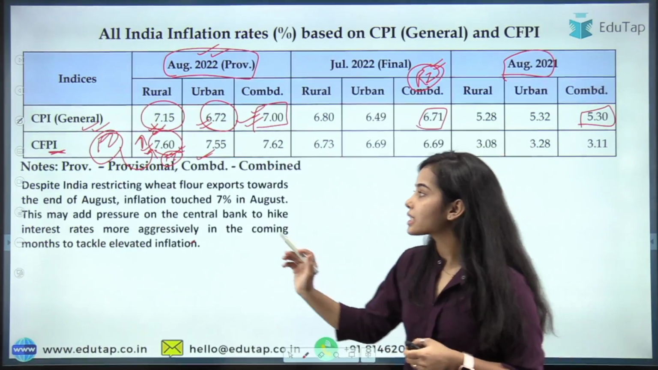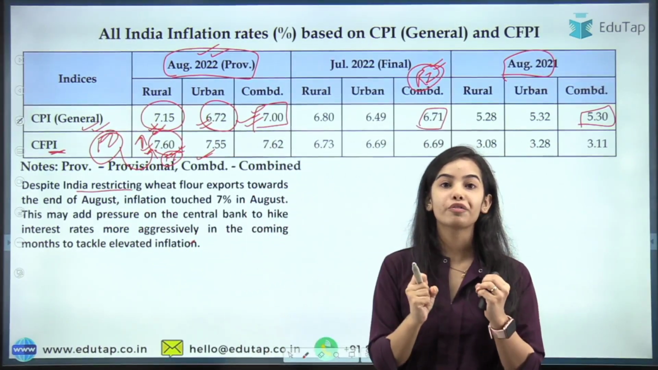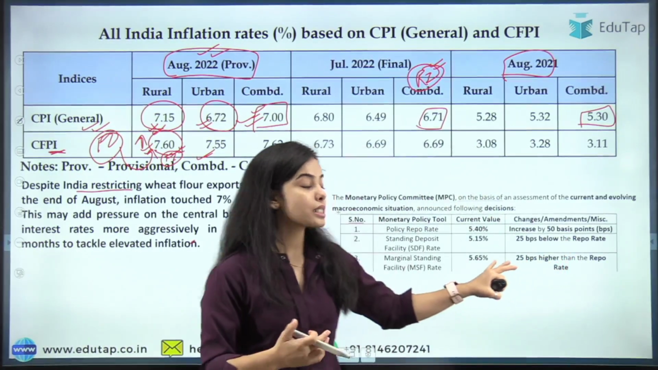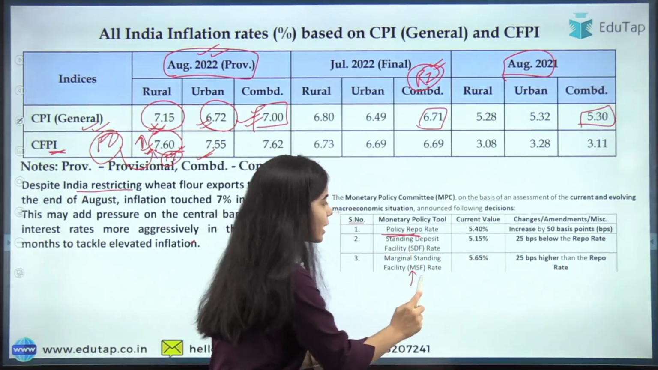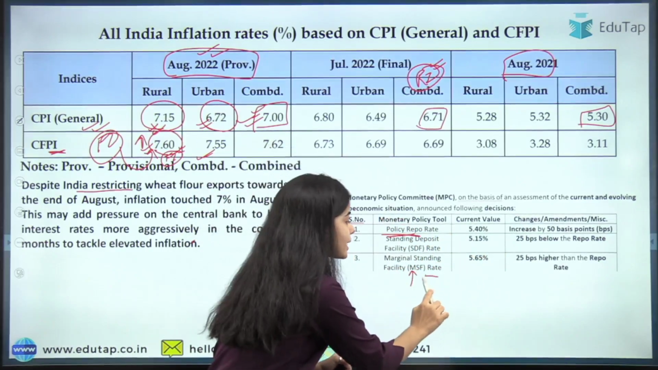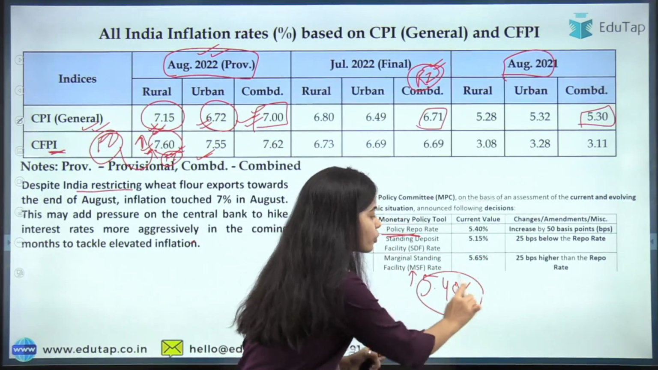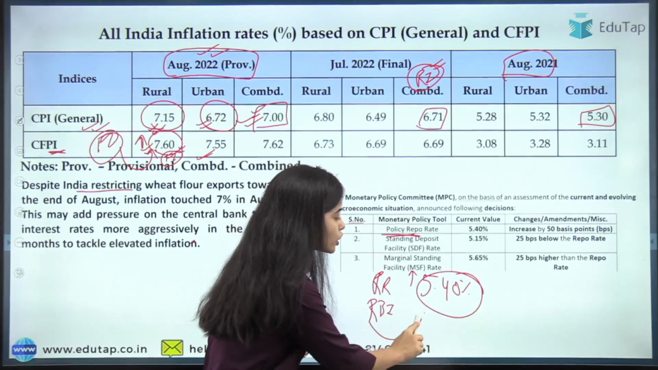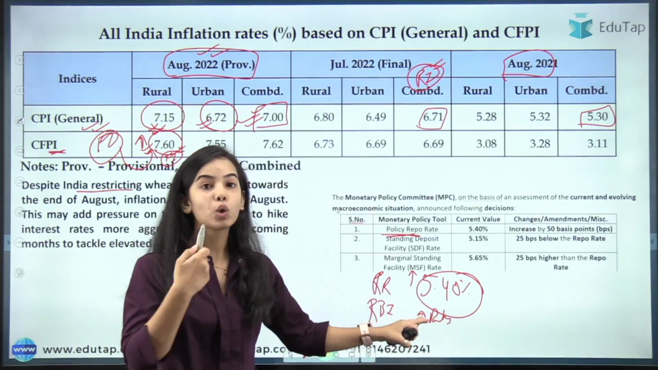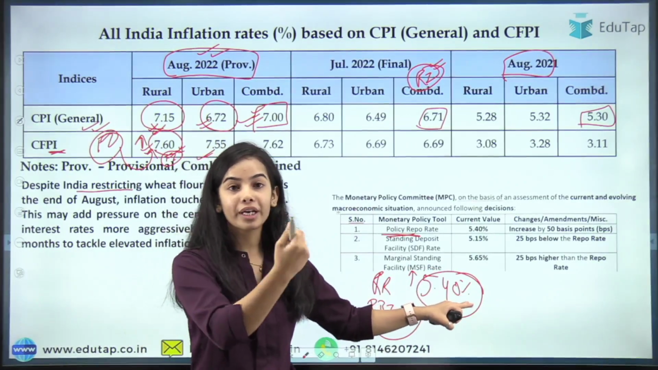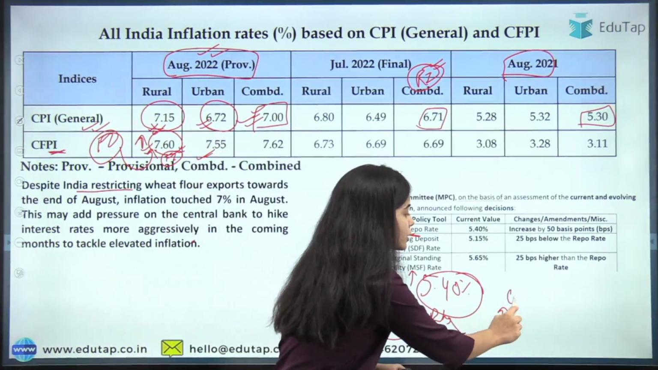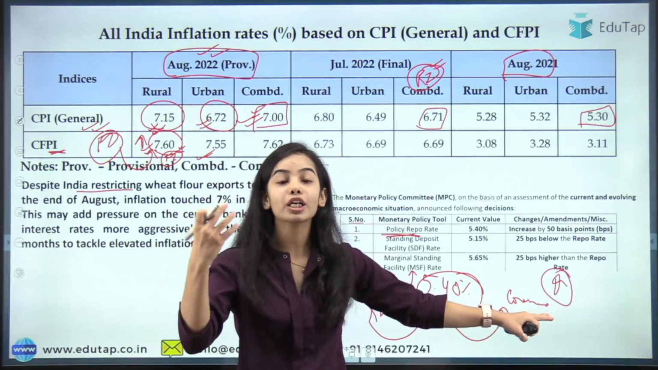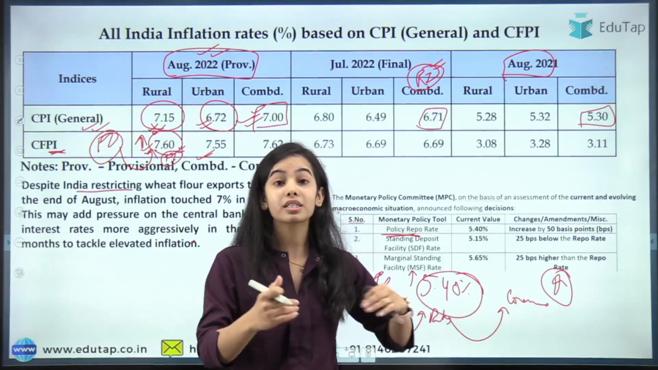Now, to control this food inflation, on the monetary policy side, of course, the RBI has increased the repo rate by 50 basis points, to 5.40%. So what does repo rate mean? That is the rate at which the RBI gives loans to the banks. So the banks will get loans from the RBI at a higher rate because the repo rate has been increased. So the banks will give loans to the consumers at a higher rate. When the consumers get loans at a higher rate, they will not want to take much loan because the interest rate is very high.